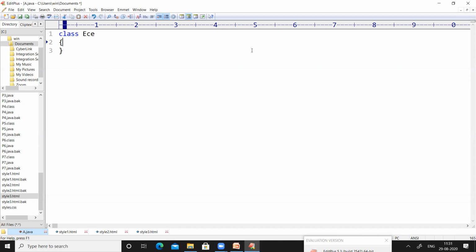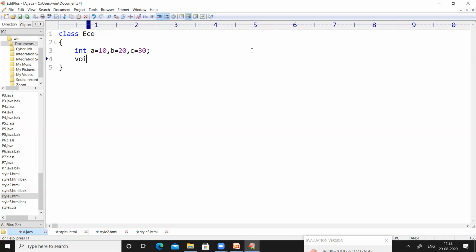As I said, a class contains three parts. The name of the class has been completed. And inside the class, we have to define variables. So I am defining some variables: int a equal to 10, b equal to 20, and c equal to 30. As the definition of variables is completed, end the statement with a semicolon.